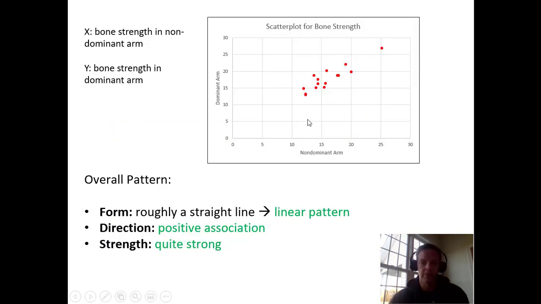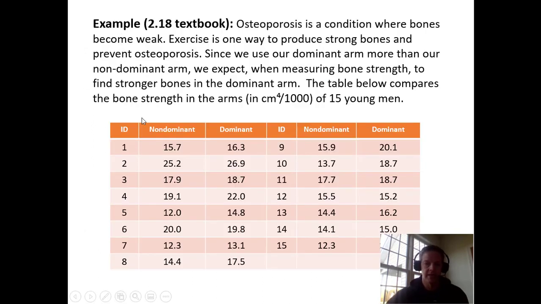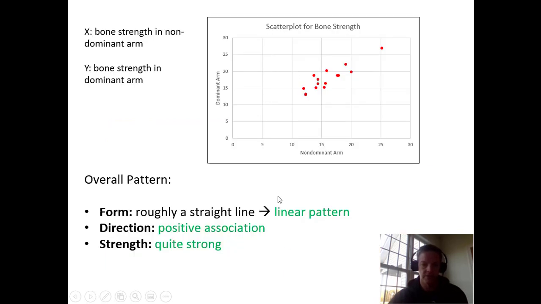And so here's what a scatter plot looks like. It's all those XY combinations. So if I go back to the previous slide, 15.7 and 16.3. So 15.7 is my X value and 16.3 is my Y. So if I go over to 15.7 and up to 16.3, it looks like that might be that data point about right there, that little red dot you can see there. And so every one of those data points is plotted as an XY pair.